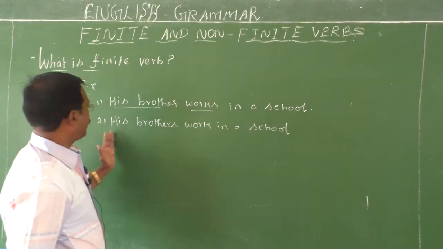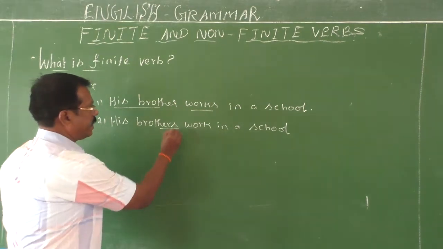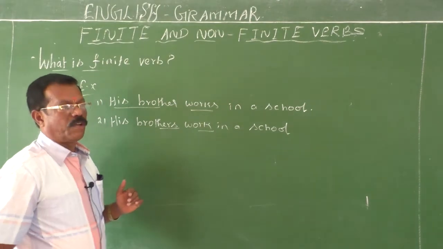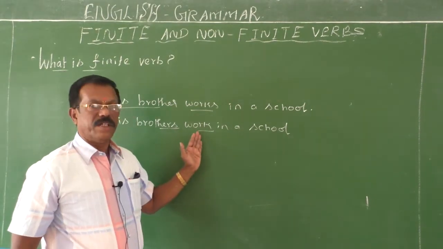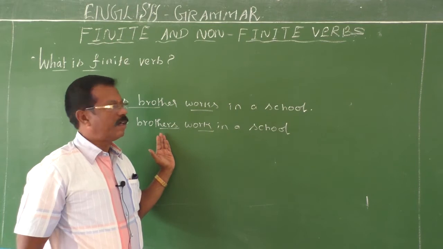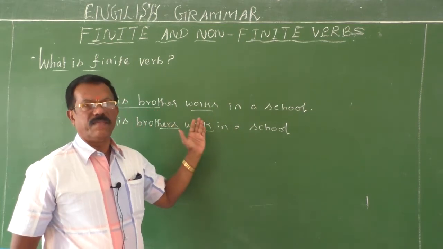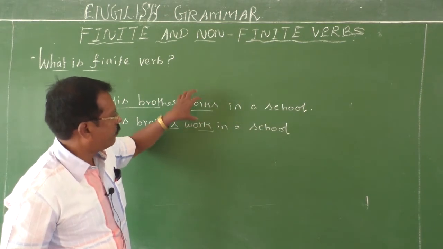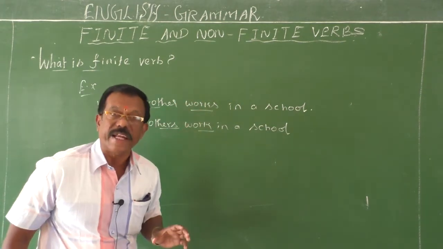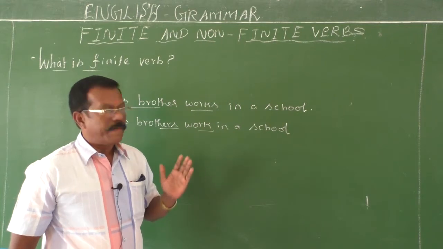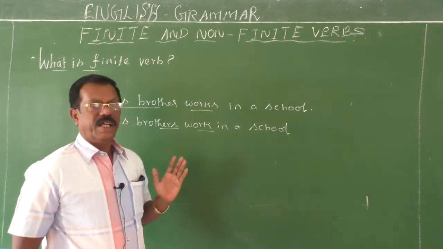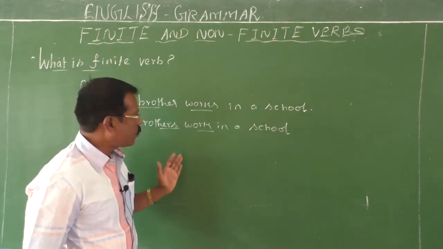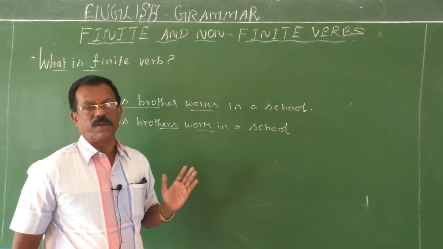Okay. Then see the next sentence, his brothers work in a school. Here the subject is plural. Therefore, the verb work is also in plural form. So a plural subject should agree with a plural verb. A singular subject should agree with a singular verb. So these two verbs, work and works, are called finite verbs. A finite verb must agree with the subject. If the subject is singular, the finite verb is also singular. If the subject is plural, the finite verb is also plural.